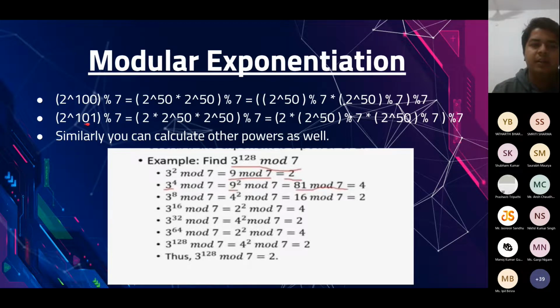Like here we have 2 raised to the power 101. In that case, we will first make the exponent even. So I will take out a 2 as common, and write it as 2 into 2 power 50 into 2 power 50. I will evaluate the value of 2 power 50, take its square, and then multiply it with 2. Okay, so I think it was clear.